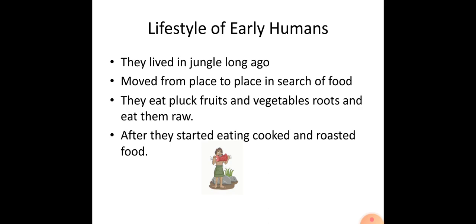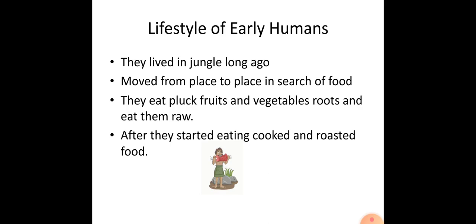We collect food for all the months, and we cook and roast that food, or we buy it from the market. But at that time there was no sense of cooking and roasting food. They moved from place to place in search of food. That's why they are called nomads.